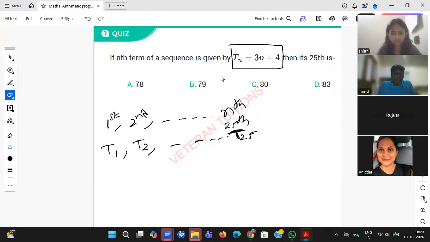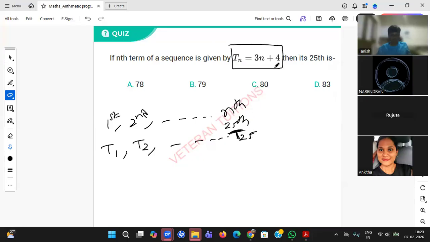Ankita, right answer. Narendran, right answer. Megha, right answer. Maya, right answer. He's just asking T25. By formula only, you can see in place of n there is 25. So on the right hand side also you just substitute the value of n and give the answer. Jahnavi, right answer. Rujita, right answer.